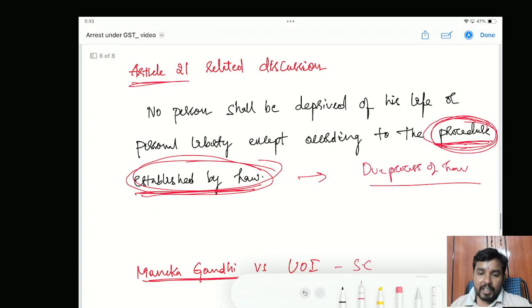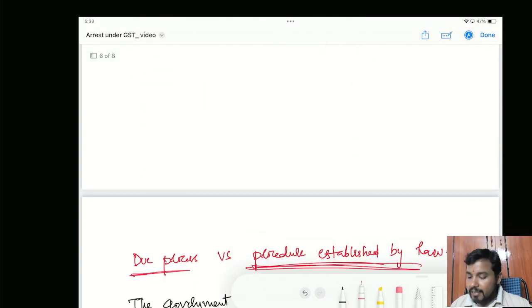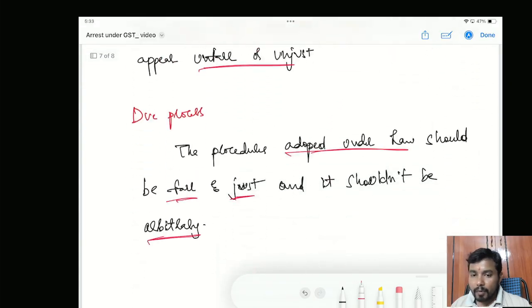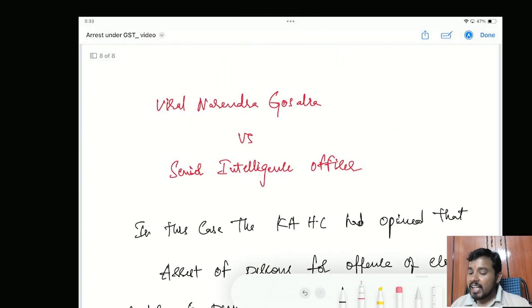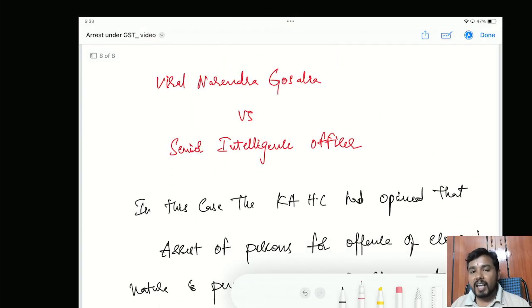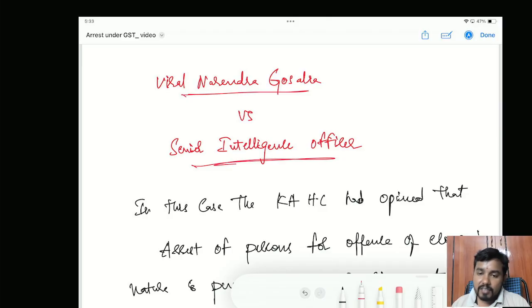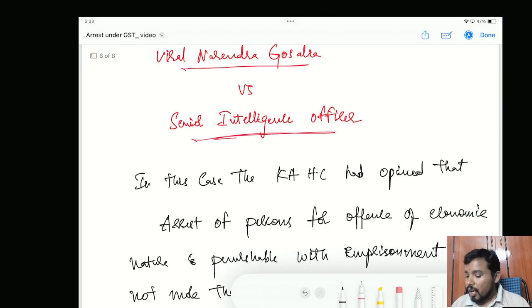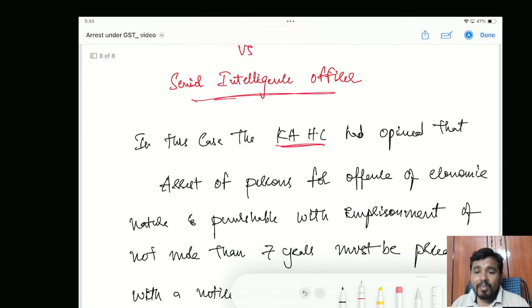Okay, now let us move on to the last part of the discussion, which is very very important: a recent judgment by the Karnataka High Court in the case of Viral Narendra Gosalia versus Senior Intelligence Officer. This was a judgment given in the Karnataka High Court. Now what is so important about this judgment is, it was a settled principle in India.